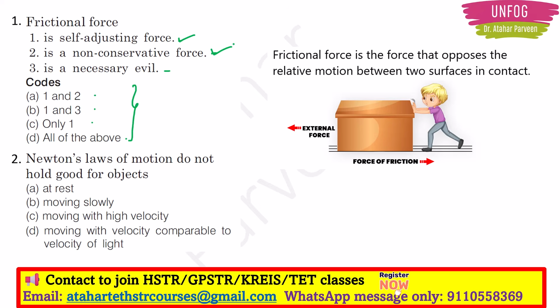There are two types of forces. One is a conservative force and the other one is a non-conservative force. What is a conservative force? It is that type of force wherein the energy is conserved. The best example for a conservative force is gravity. Whereas in a non-conservative force, some energy is lost, like we are talking about frictional force, right? Here the energy is lost in the form of heat. So frictional force is the best example for a non-conservative force.